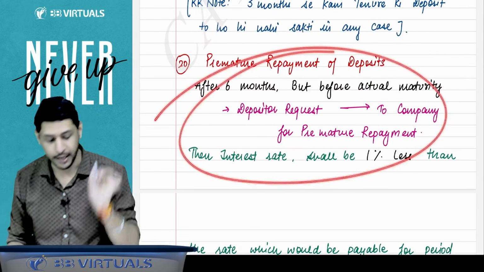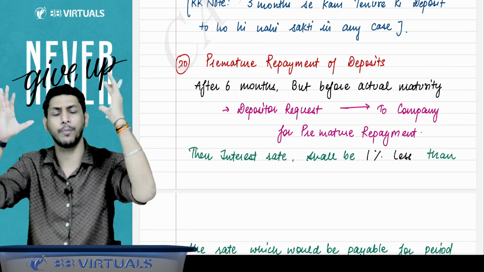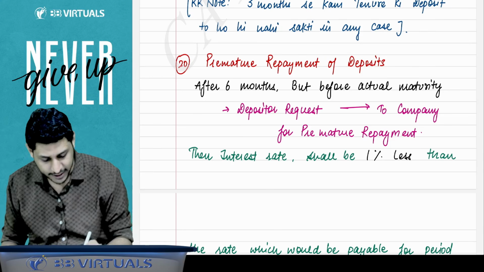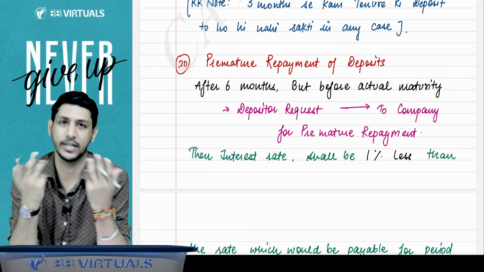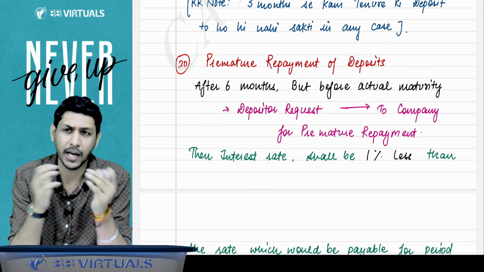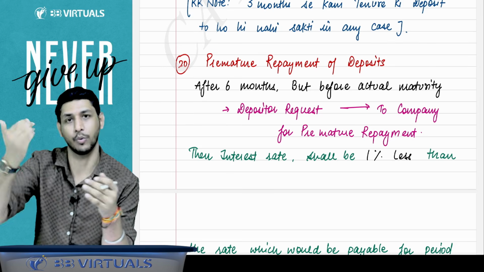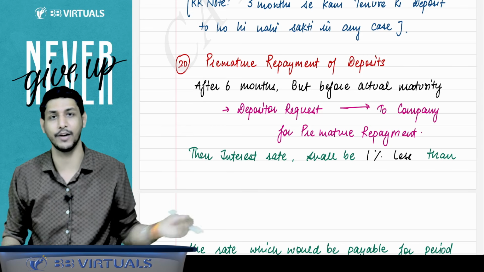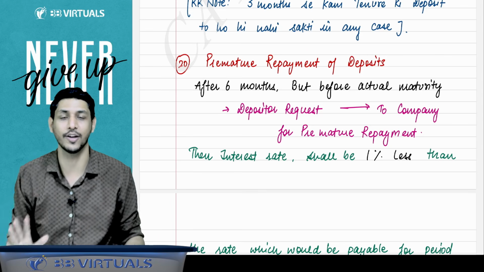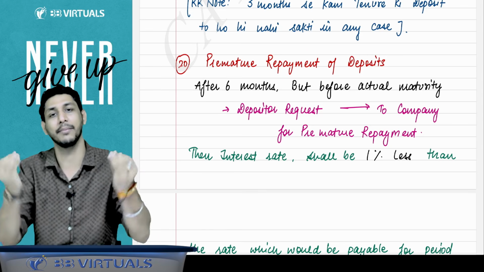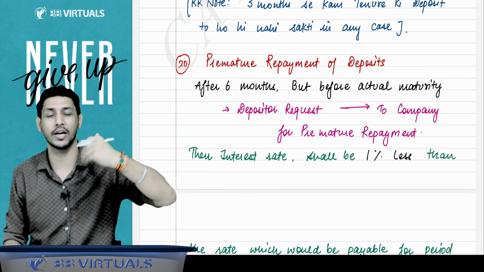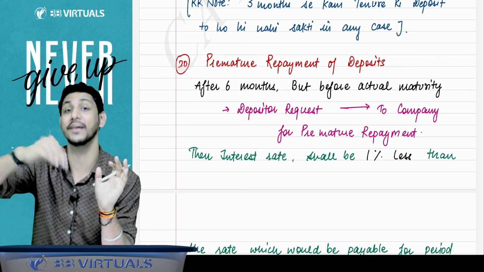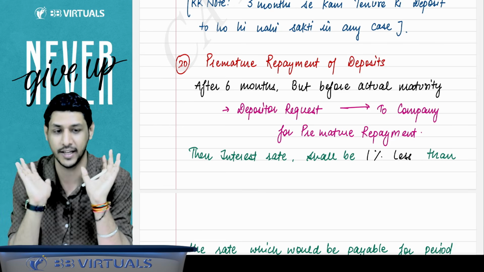Then the next very important point is premature repayment of deposit. Okay, sir, we have accepted deposits for so and so time period. Can a person come before maturity and request the company, please, my small wife, small children are hungry at home and not able to survive, please give my money back, I am requesting you? Can he come to the company and request like this? Yes, he can request like this, and if the company accepts the request, the company will be ready to pay back the money to that person.